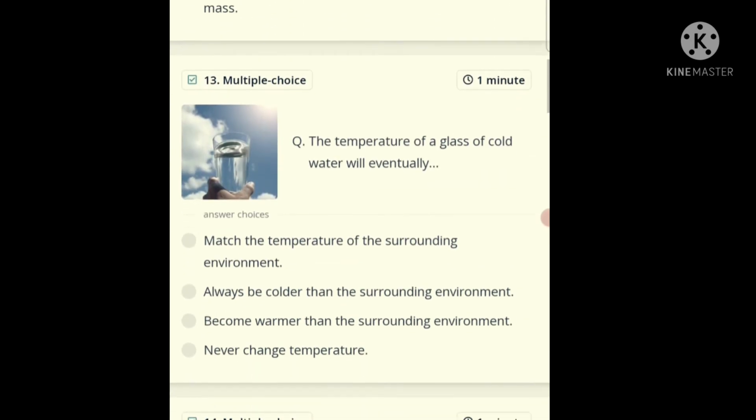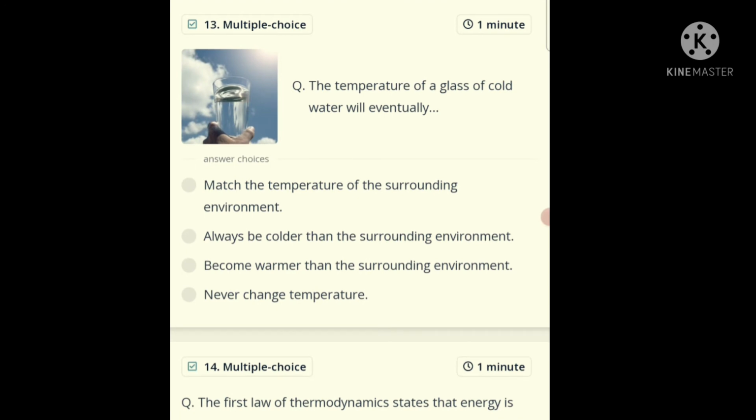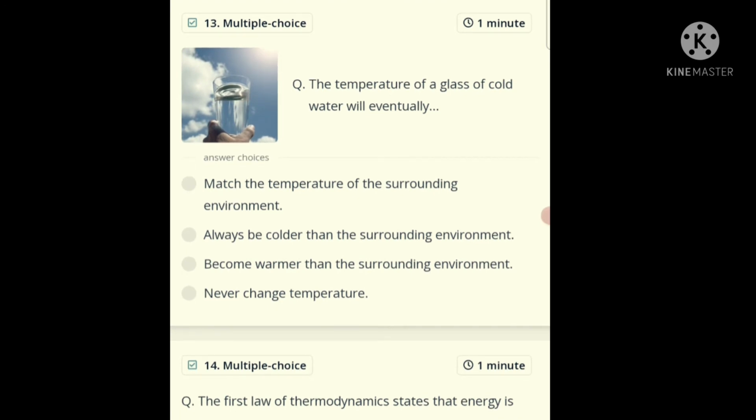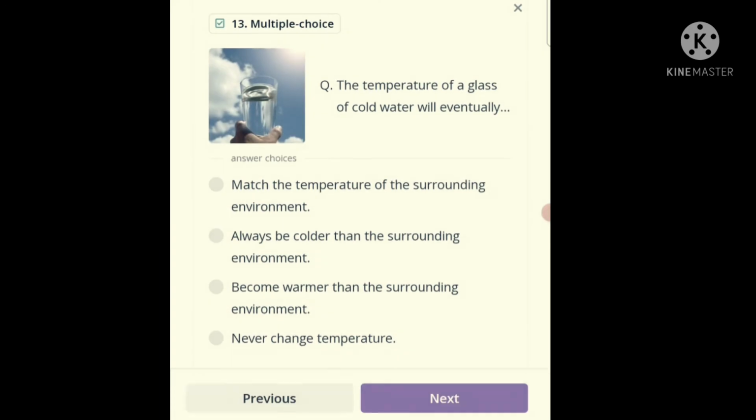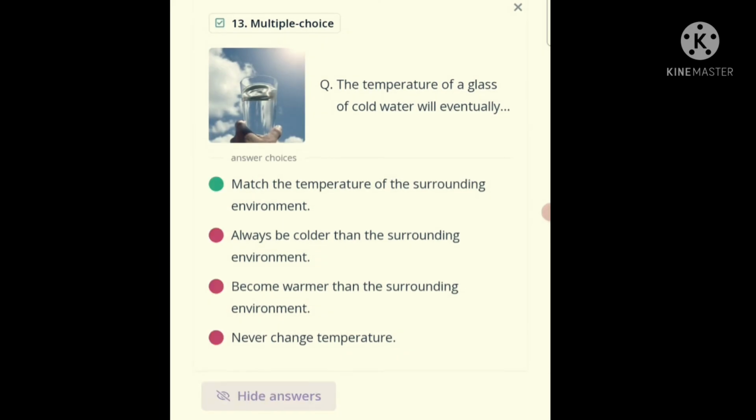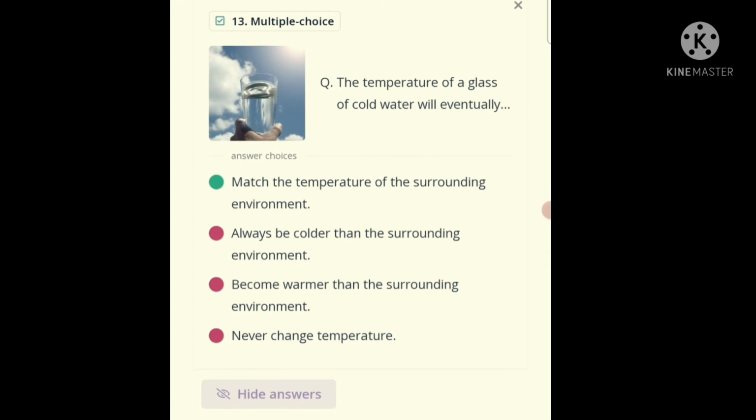Now the question number 13. The temperature of a glass of cold water will eventually match the temperature of the surrounding environment, always be colder than surrounding environment, become warmer than surrounding environment, never change temperature. The correct answer is the temperature of a glass of cold water will eventually match the temperature of the surrounding environment.